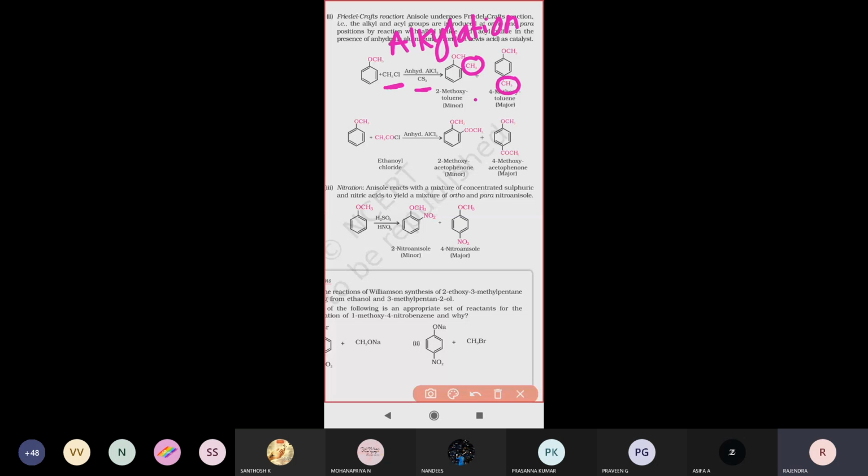Next, coming to the second equation, this is called the Friedel-Crafts acylation reaction.